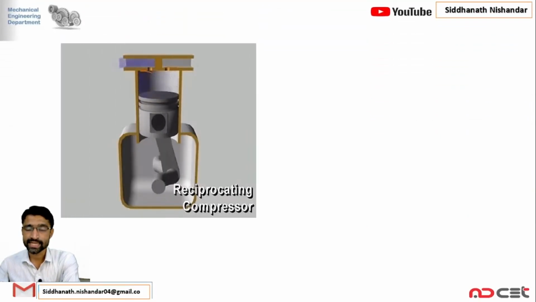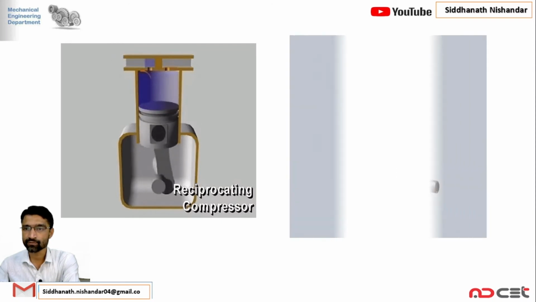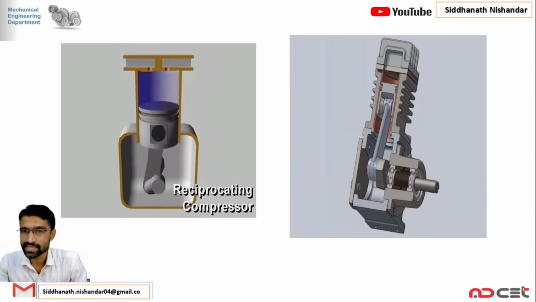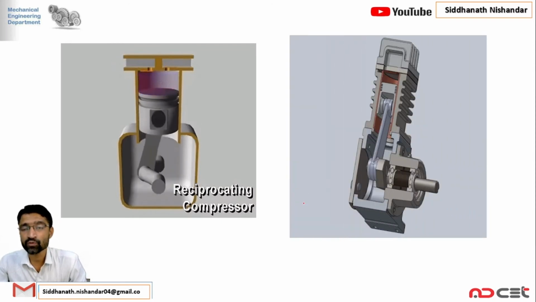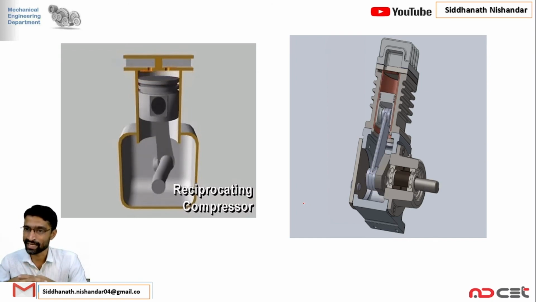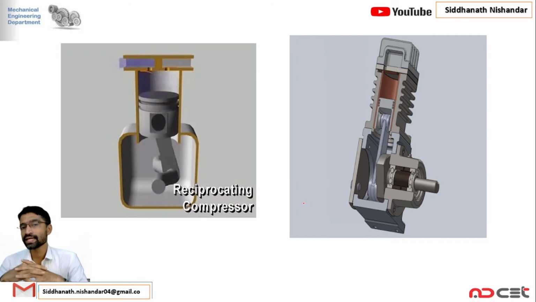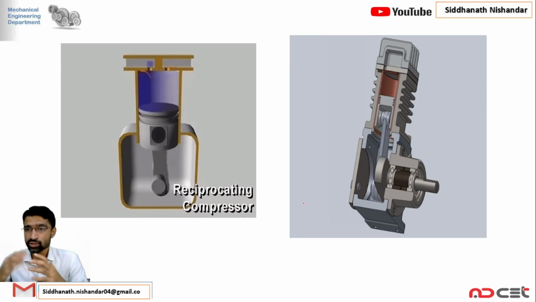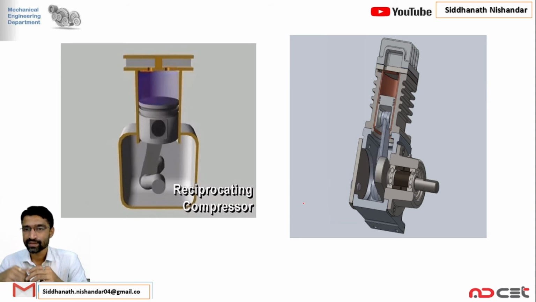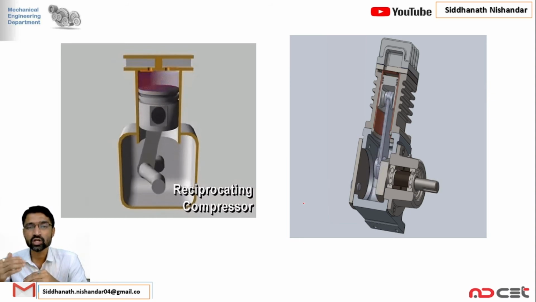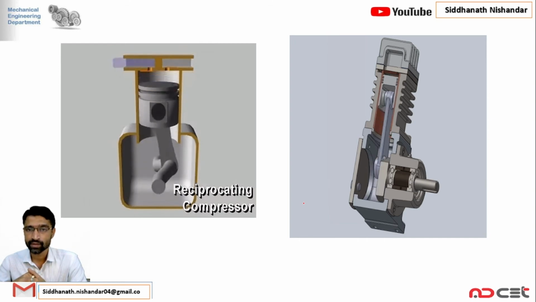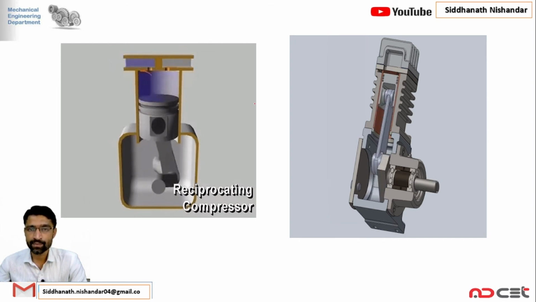Now the next example is the reciprocating compressor. What is the purpose of a compressor? It produces high pressure air. So which system does it belong to: open, closed or isolated? If we see this animation, there is mass in and mass out.